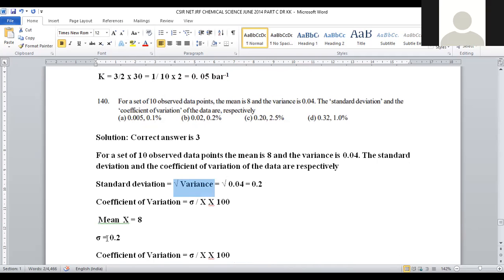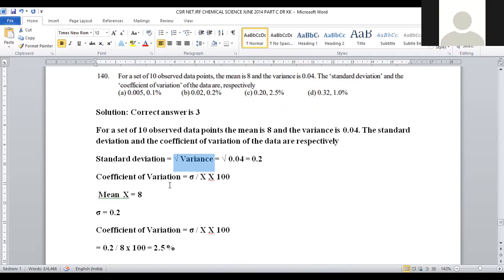Moreover, we are going to calculate the second parameter, the coefficient of variation. It can be calculated using the formula sigma by x bar, where x bar is the mean value, into 100. The coefficient of variation is a percentage term, so we multiply by 100. Sigma by mean value into 100 is the formula to predict the coefficient of variation.